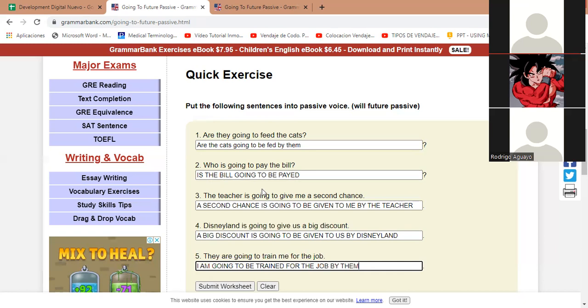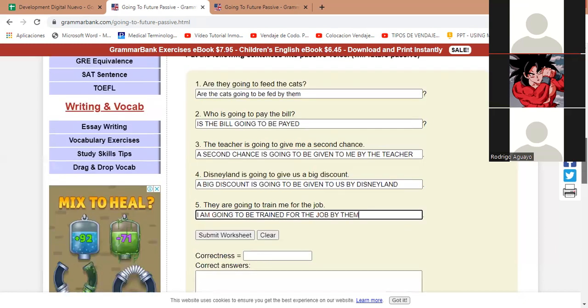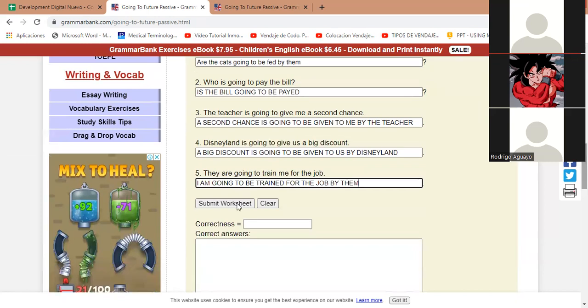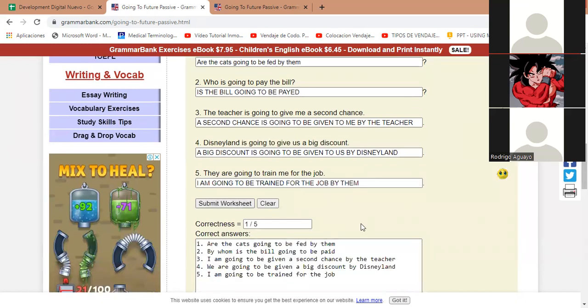Now the problem is here with number 2, right? Not the problem, but the doubt. So let's look at the answers. What is it, number 2, right? Who is going to pay the bill? See, I told you. So it was either by whom is the bill going to be paid by, or by whom is the bill going to be paid, right? So that's how it is. It wasn't, is the bill going to be paid?